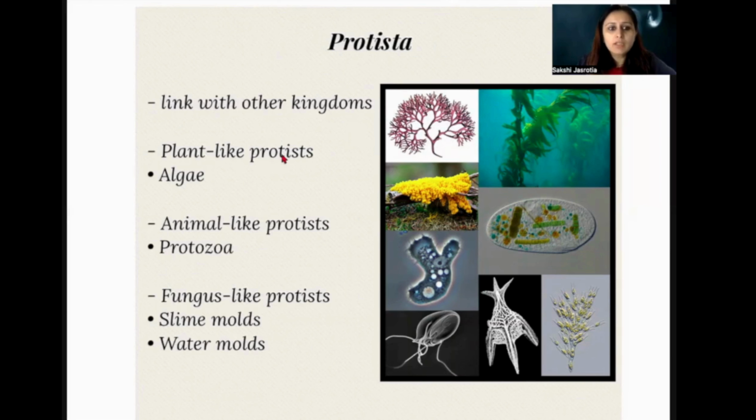How? Because some of them look like plants, like the algae. We can see it in the diagram. Right, so they look like the plants, and a few of them, like the protozoa, look like the animals, like these. Some of them look like fungus, like these slime molds and water molds, right?